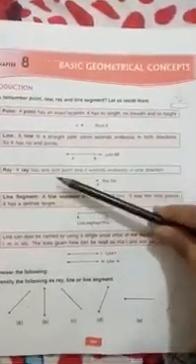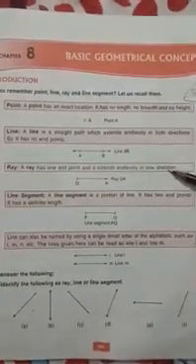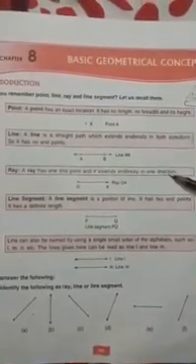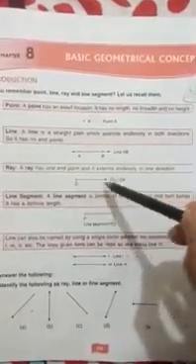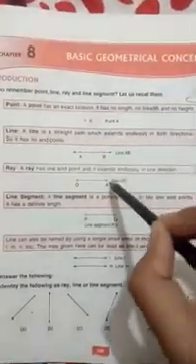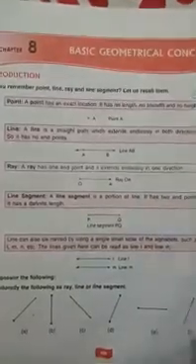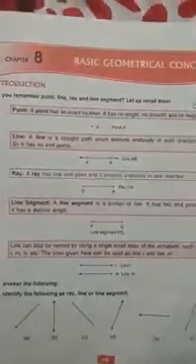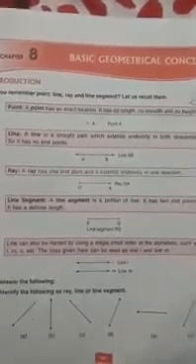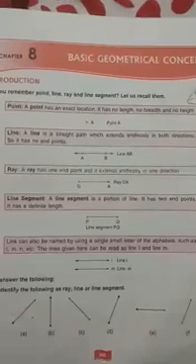Now ray. A ray has one end point and it extends endlessly in one direction. Means a ray has one end point and its another side can be extended endlessly. Now examples of ray are rays of sun, light of torch.